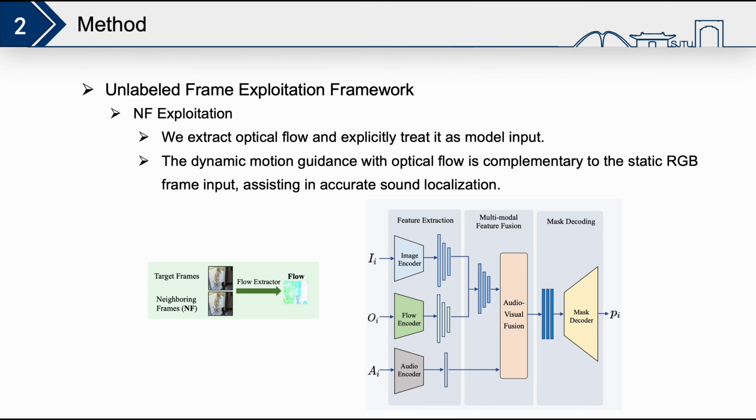Based on the different characteristics of NFs and DFs, we propose different strategies to exploit them. For the former, we extract optical flow and explicitly treat it as model input. The dynamic motion guidance with optical flow is complementary to the static RGB frame input, assisting in accurate sound localization.